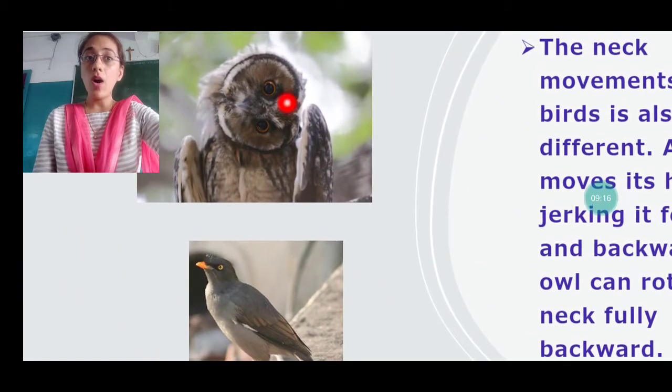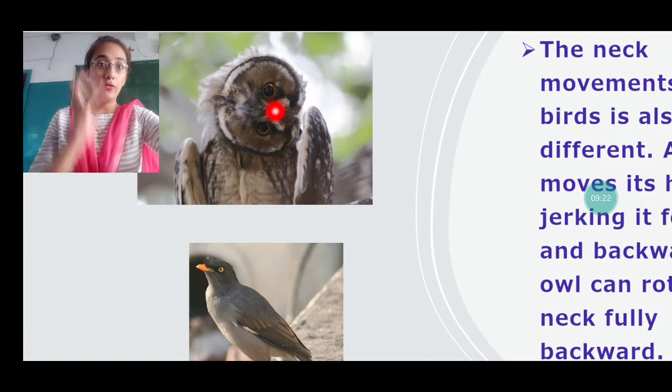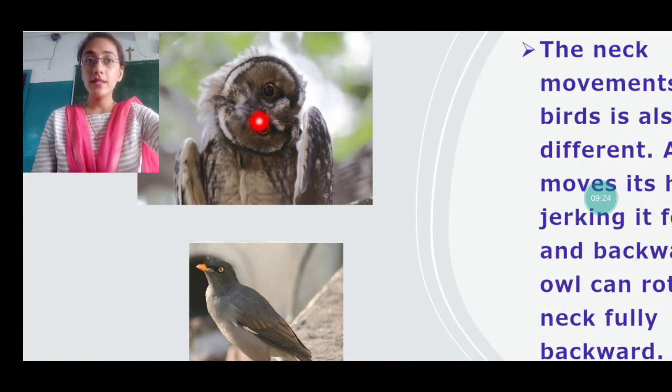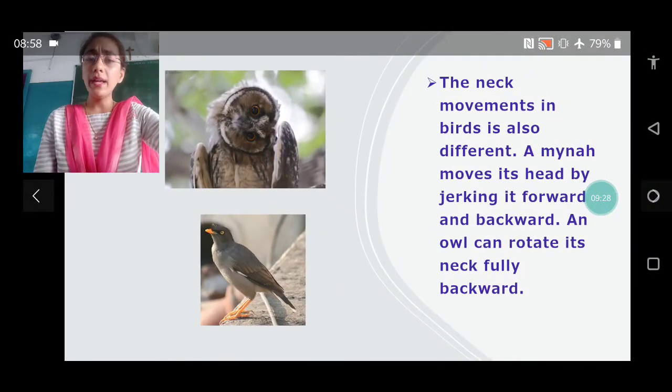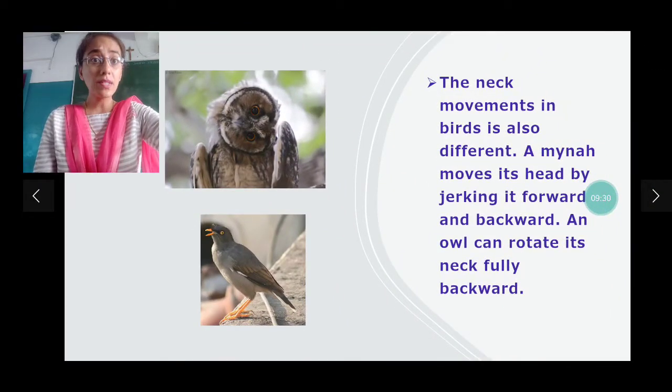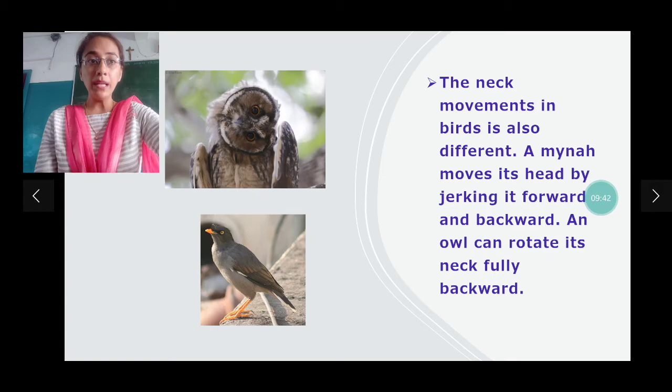See, this is the owl. I am showing you in this picture that he has rotated his neck fully backward. So, some of the birds can only look forward and backward, while the other birds can rotate their necks very smoothly. They can turn their beak to the full backward also. Okay students, so clear with the neck and the beak part?